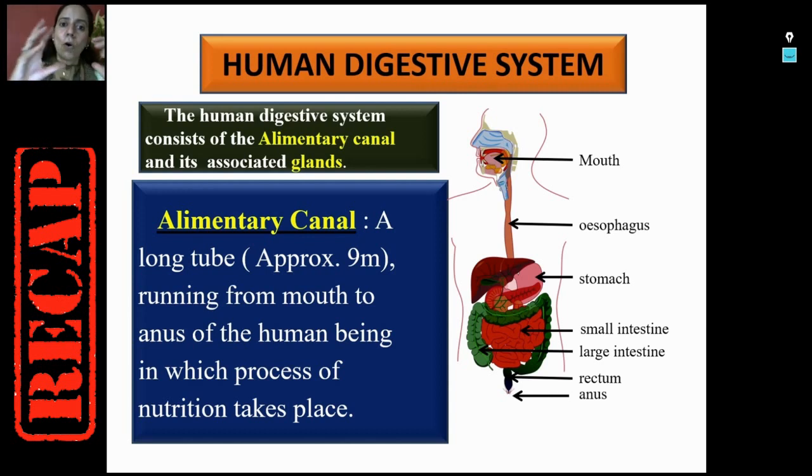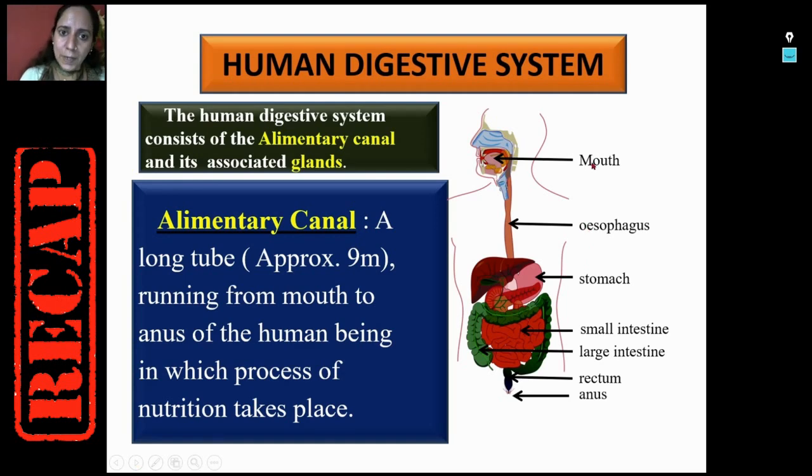It's a long hollow tube of variable diameter. In some places the diameter is less, in some places more, and in some places it is sac like. It is approximately 9 meters long, and this is the place where the complete digestion of food takes place in humans.